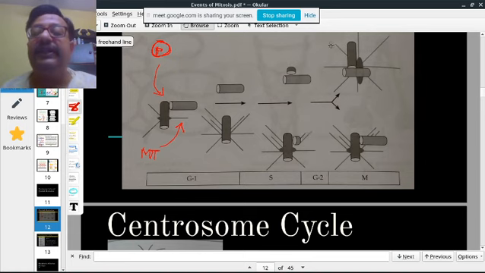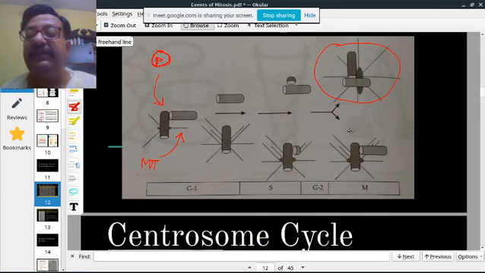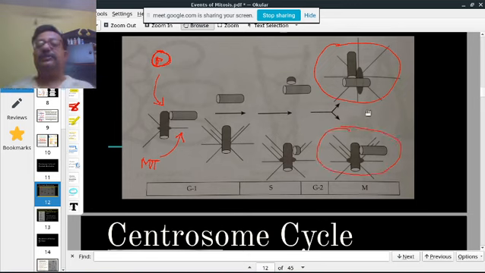So essentially this is all inside a centrosome. If you see, it's inside another centrosome. So these centrosomes have replicated, and they move apart from each other.